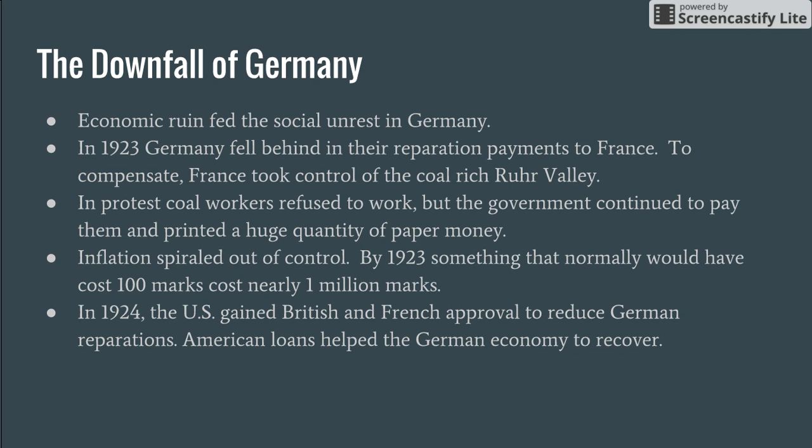In 1924, the U.S. gained British and French approval to reduce German reparations. American loans helped the German economy to recover. Also remember from our previous discussions that this is one of the reasons that America was thrown into the Great Depression, giving out too many loans.